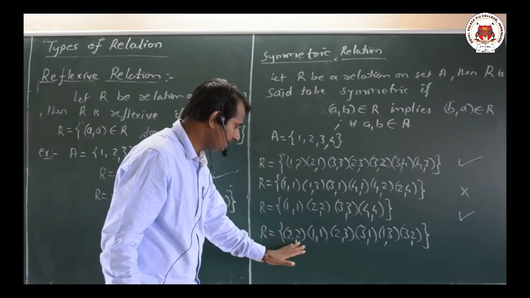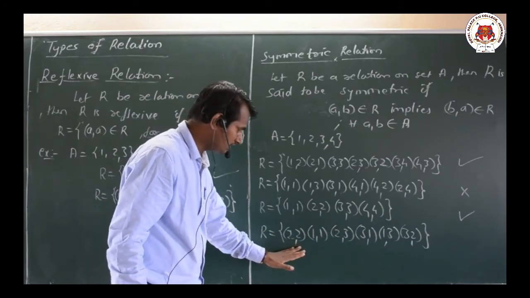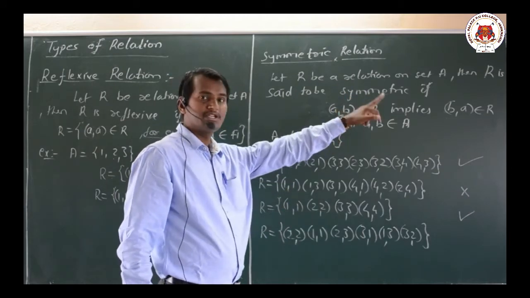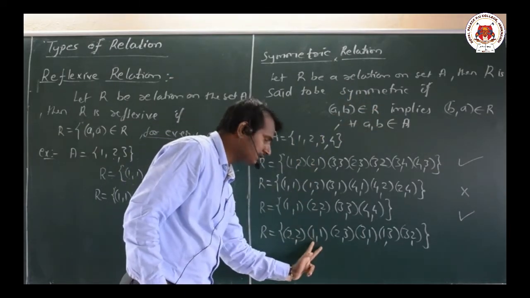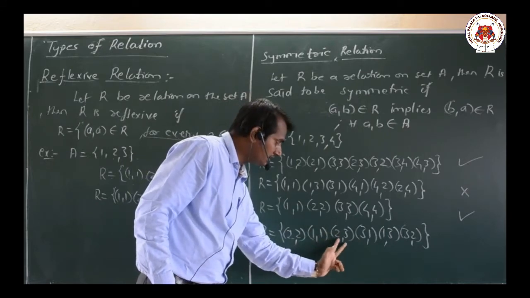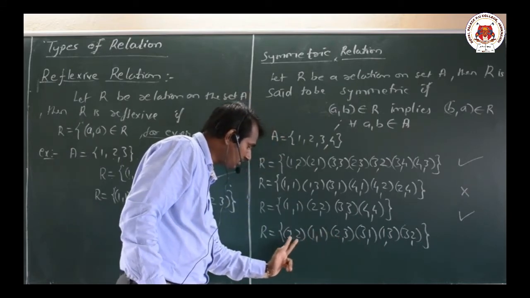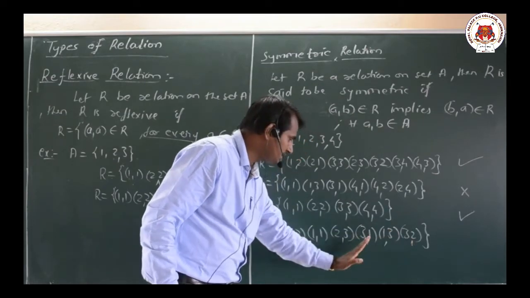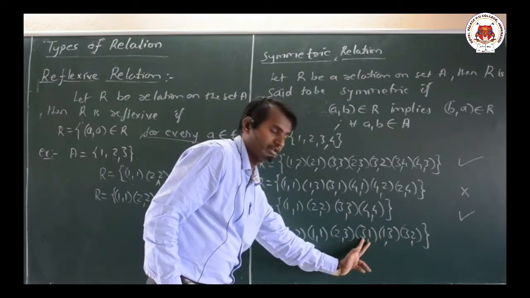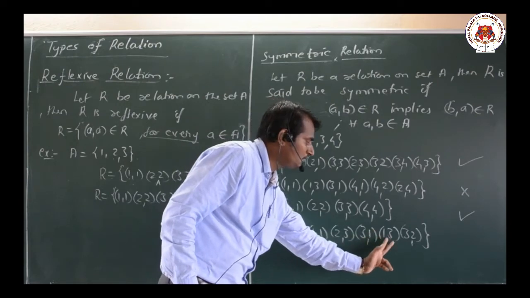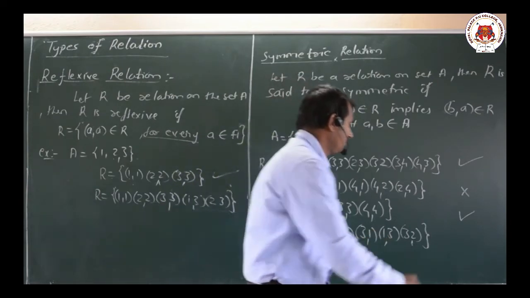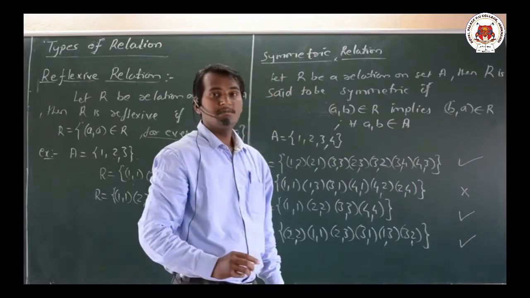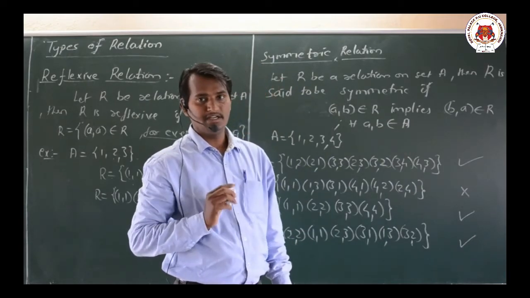We have (2,2), again the same thing. (a, b) belongs to R implies (b, a) should also be there. (1,1) is also there. (2,3) is there, now we have to check whether (3,2) is there or not. Here it is (3,2), now it is satisfied. Then we have (3,1), and again we have (1,3). That means it is a symmetric relation.